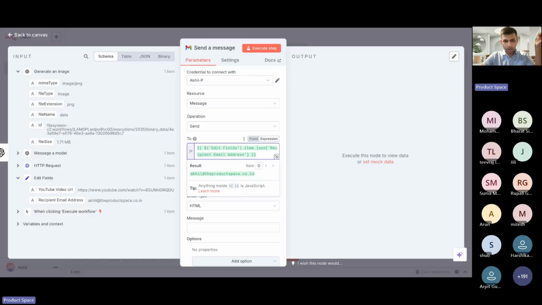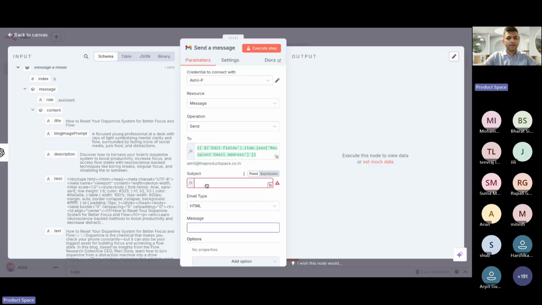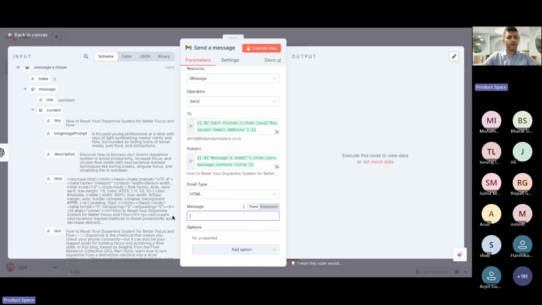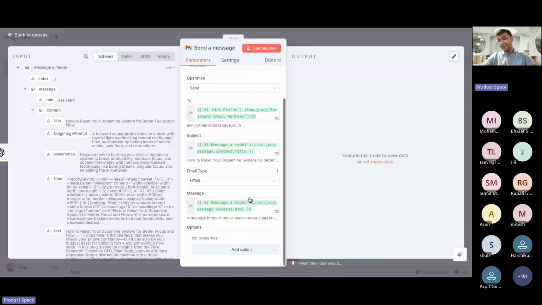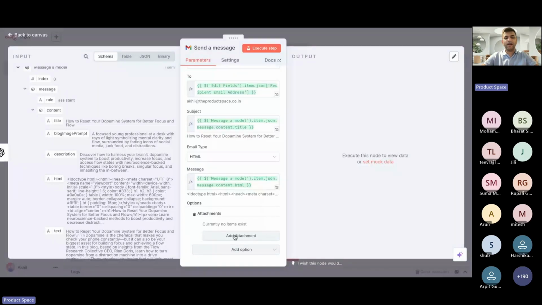Now what we're going to do is the subject. Our subject could be the title, so I'll just drag and drop it here. Email type is HTML, so I'm going to drag and drop this HTML content. Now you would want an attachment as well, so you can click on add option and click on attachments. And I'll simply click on add attachment, nothing more.